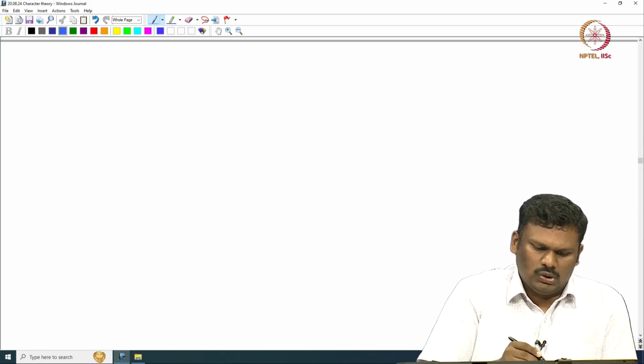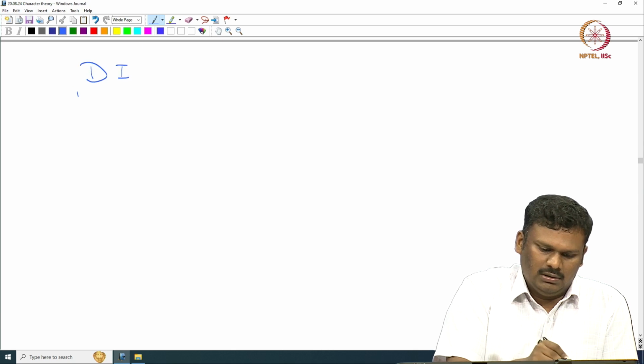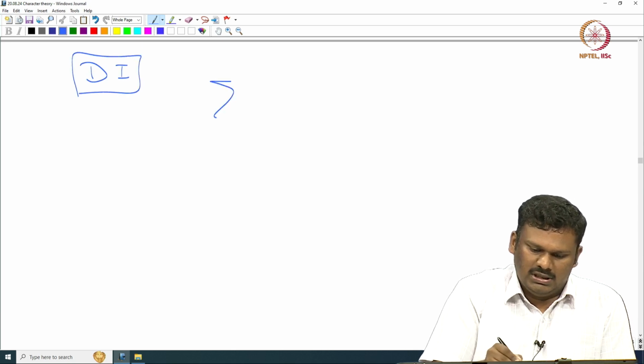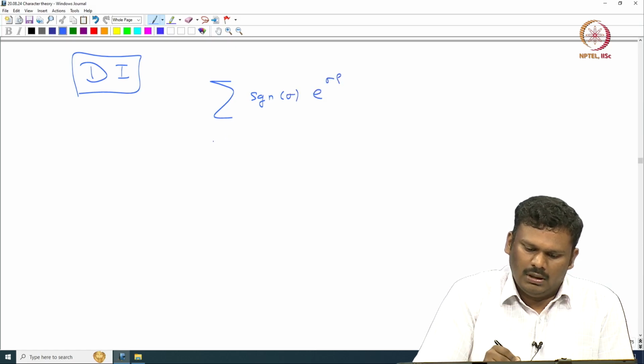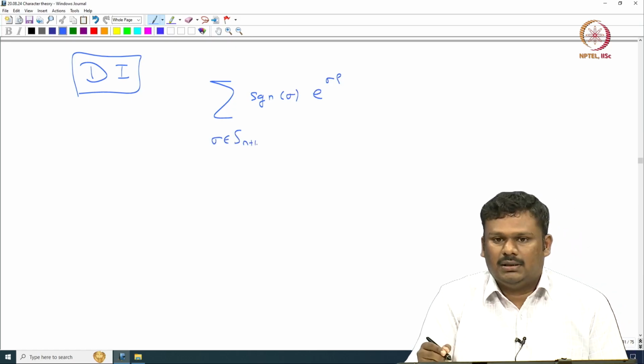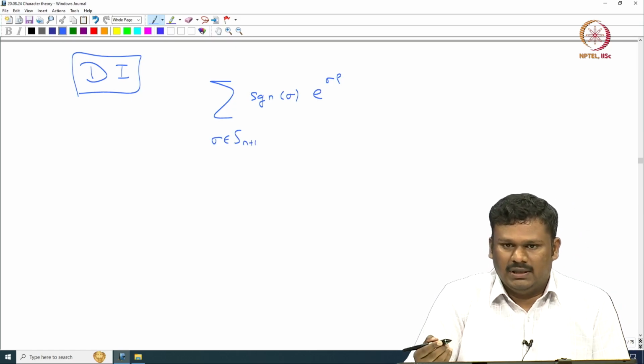Let us look at what the denominator identity says: the summation of the sign of sigma times e to the power sigma rho, where sigma comes from S_{n+1}. The sign is the usual sign of the permutation.